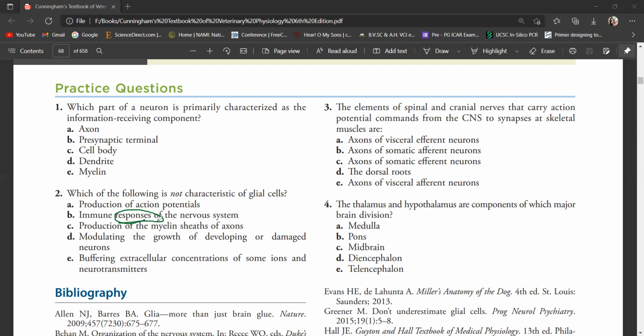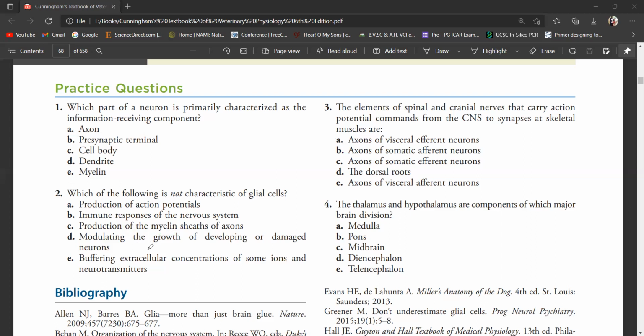Microglial cells or microglia, they are responsible for immune response in the nervous system, and myelin sheath, oligodendrocyte, as well as Schwann cell that produce the myelin sheath, and they can modulate the growth and development or damaged neuron.